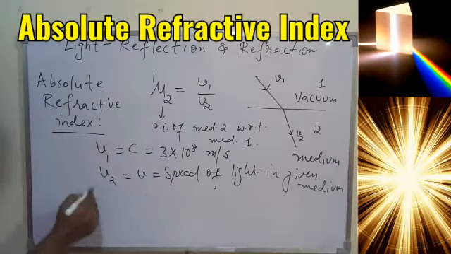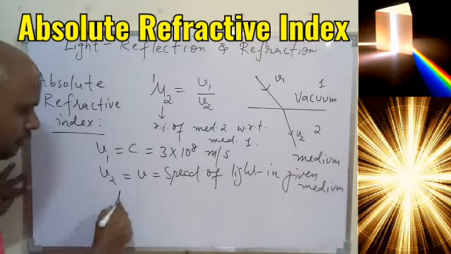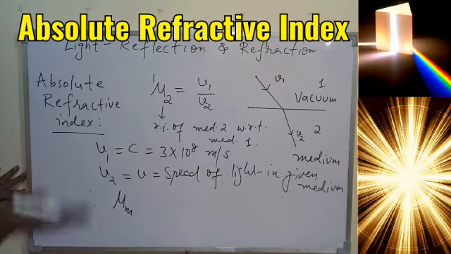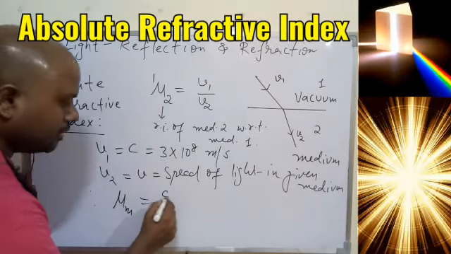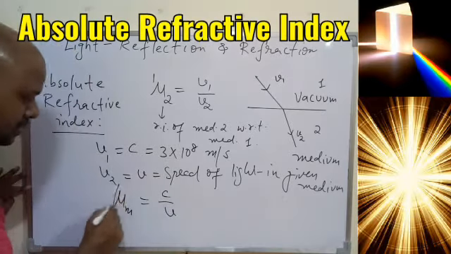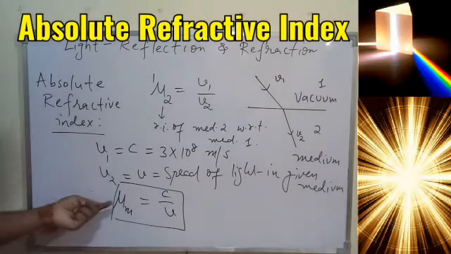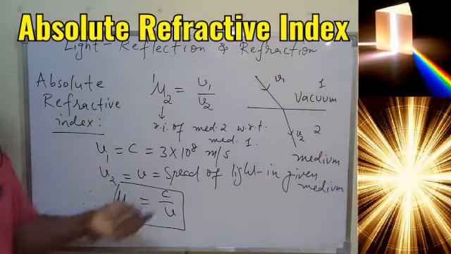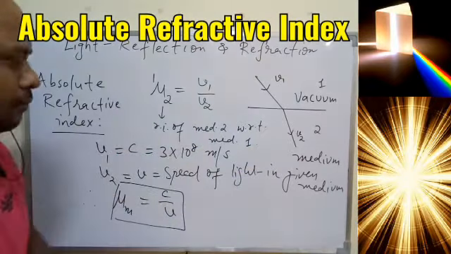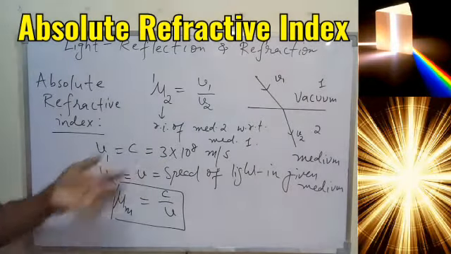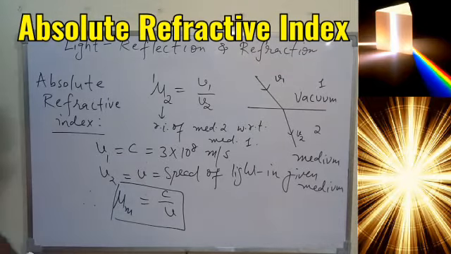So our formula will become refractive index of the given medium, let it be mu m, with respect to the vacuum, that will be c upon v. So I hope you understood. So here mu m is the absolute refractive index of the given medium, c the speed of light in vacuum, that is approximately 3 into 10 to the power 8 meter per second, and v the speed of light in the given medium. Okay, so that medium can be anything.